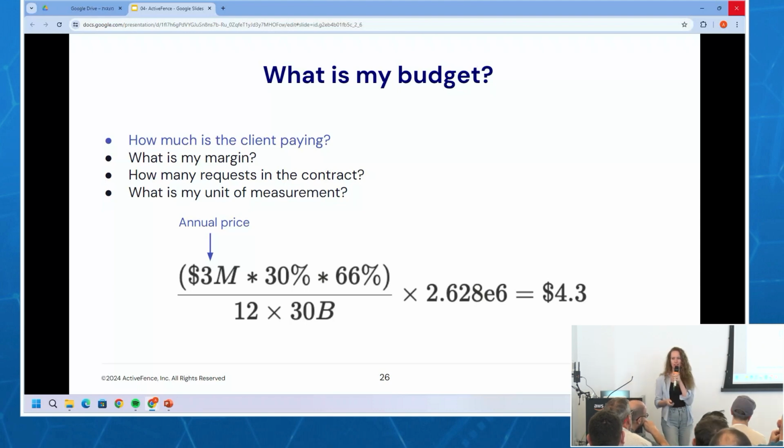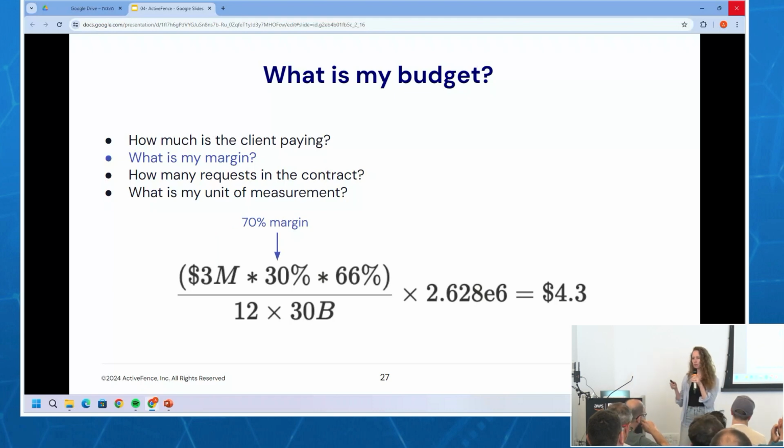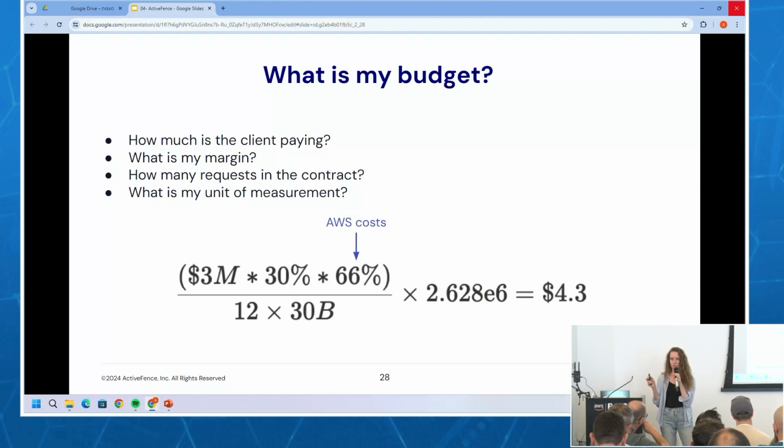And then we go and ask finance, what's the margin that you want? Please don't make it too high. And they say 70%. Okay, so of that 3 million, we're left with 30% to work with, okay? And then we're saying, right now we're gonna be focusing on costs that we can manage ourselves, specifically direct AWS costs. So let's ignore our metrics and our other tools and our databases. Let's just focus on things that we can directly control on AWS. And so that's about 2/3. Again, we're ballparking it. So that is basically my annual budget, right? After accounting for the margin that I need to take.